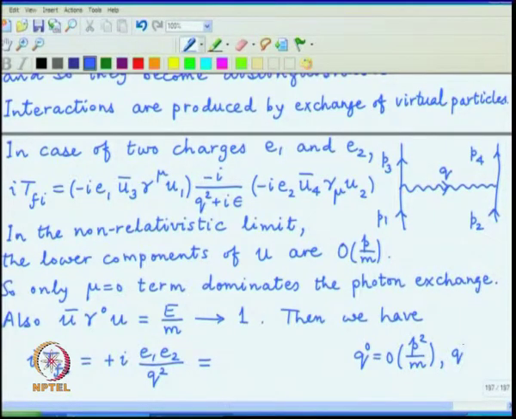On the other hand, q i is order p, because it is just a difference of the momentum.